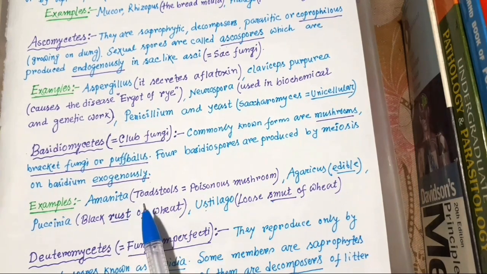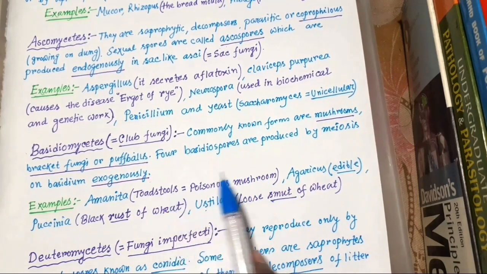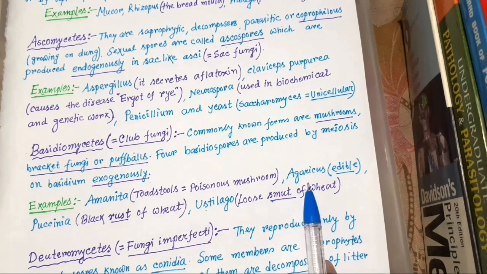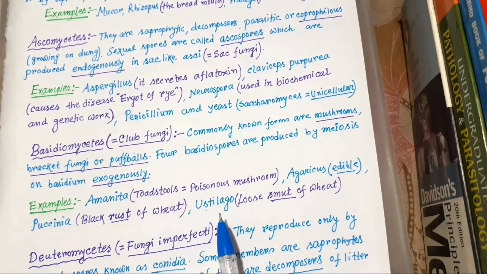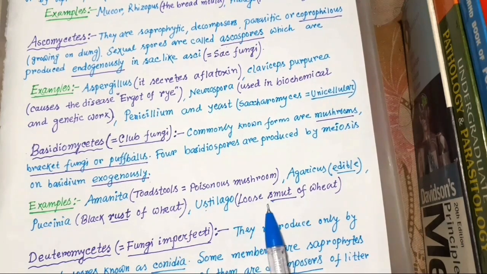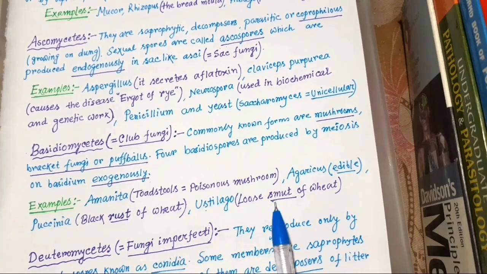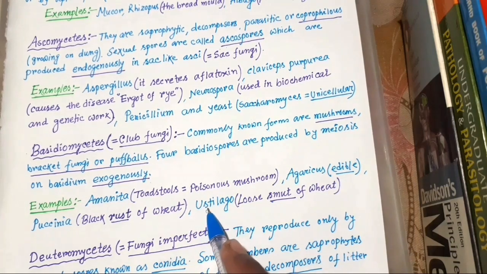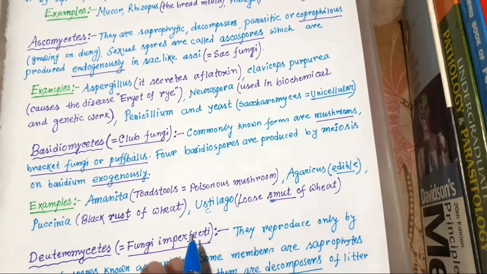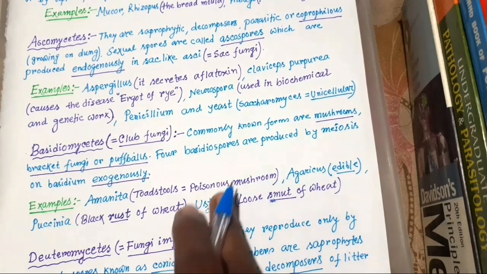Amanita, which is also called toadstool, is a poisonous mushroom. Agaricus is edible, we can eat it. Puccinia causes black rust of wheat. And Ustilago causes loose smut of wheat. So this is rust and this is smut. How to remember? This S and this S. So Ustilago causes smut. We can remember it this way.